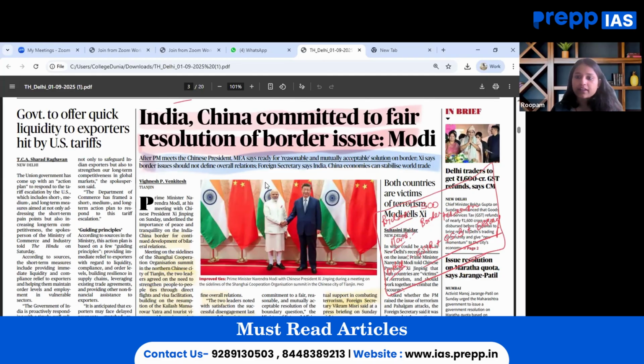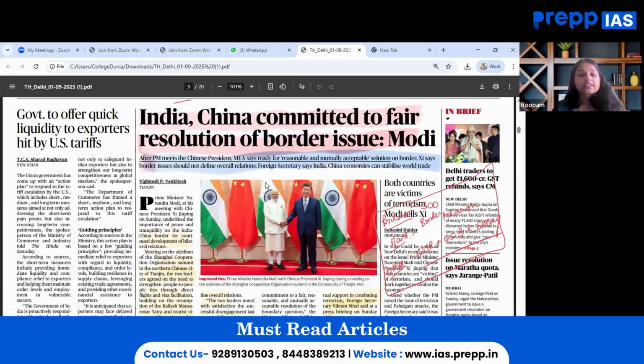For prelims perspective, the areas that we have to brush up our knowledge on are the SCO summit, its location, member countries, and its significance. Then this can even be linked with the recent terror incident that has been there in the Indian subcontinent.